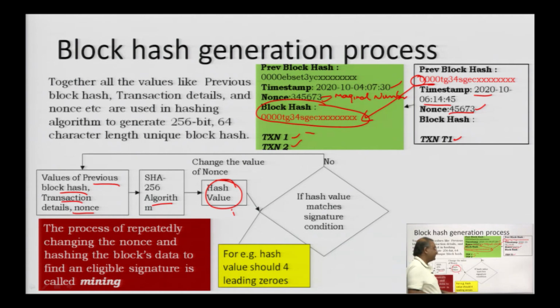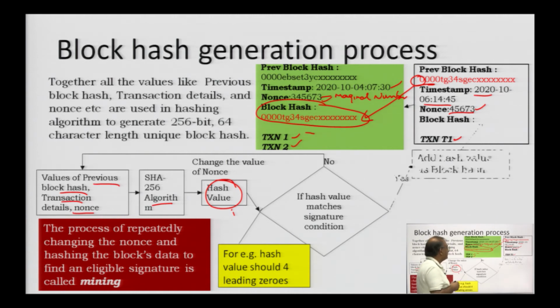So, in our case, we said 4 leading zeros, and the process of repeatedly changing the nonce and hashing the block data to get the right block hash, which is verifiable against the signature, is called mining. Now, let us say you got the required block hash value.